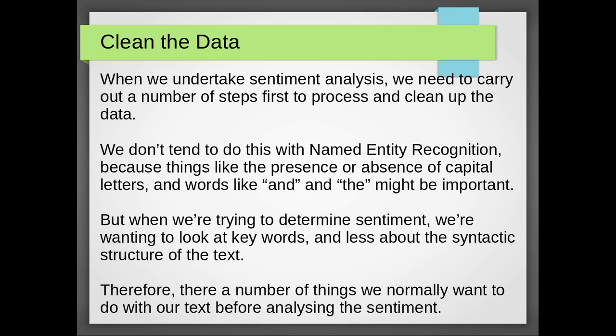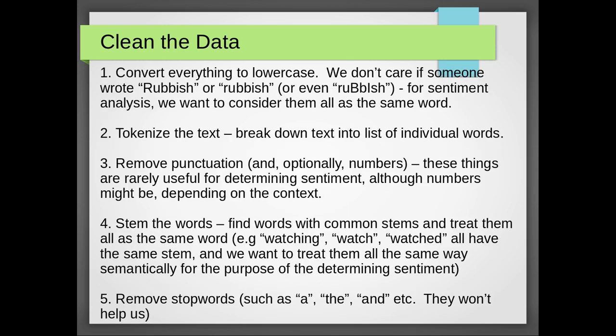So because we're just wanting to extract the key elements, there are a number of things that we tend to want to do before we start analysing the sentiment of the text. And these are 5 key things that you tend to want to do in this order before we go any further with sentiment analysis. So once we've read in our text data, one of the first things we tend to do is convert everything to lowercase, because, for example, when we're dealing with real world text, there will be typos all over the place, and people will write things differently.